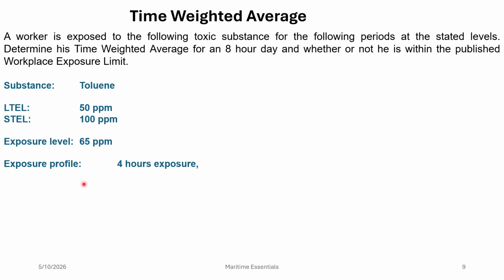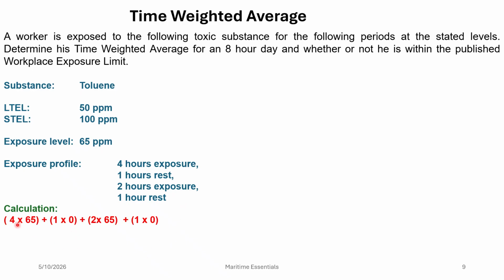Now let us see what the exposure profile is. At first the worker was exposed to toluene for 4 hours, then he took 1 hour rest, then again he was exposed for 2 hours, then he took 1 hour rest, right? So the worker was exposed to toluene for 6 hours. So what we do is multiply 65 with 6 and get the result. Then we divide that by 8 hours, right?